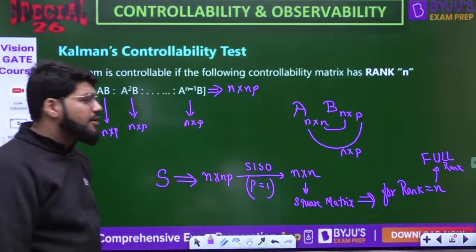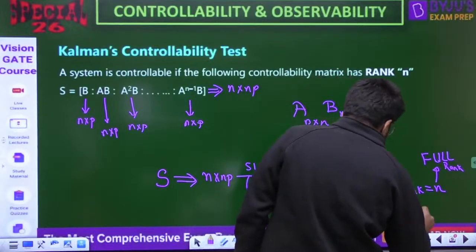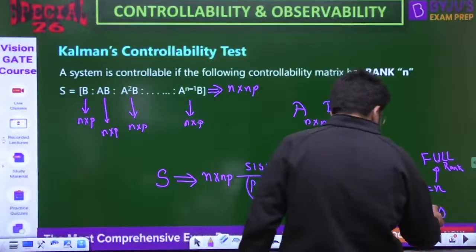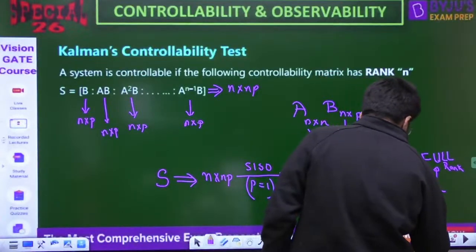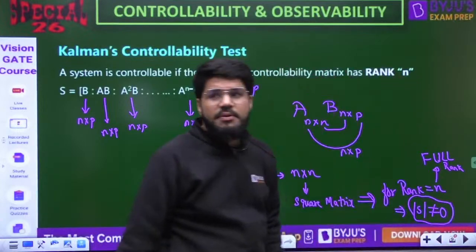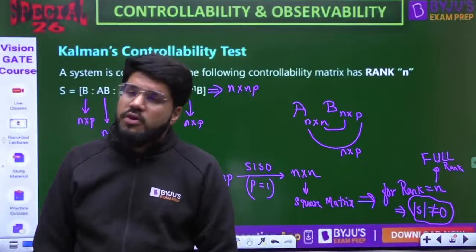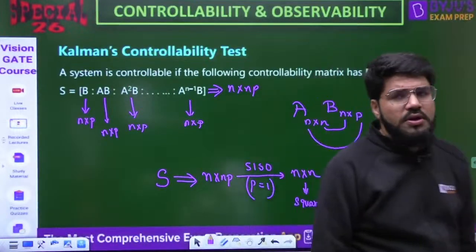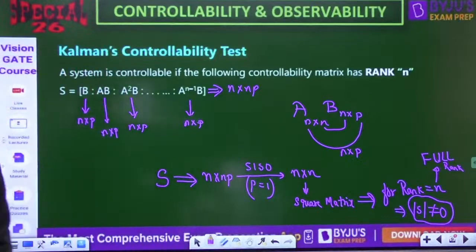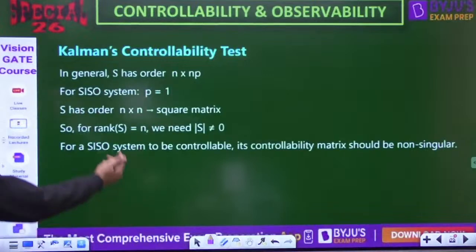For a square matrix to have rank n, the only thing that is important is that the determinant of S is not equal to 0. I hope you know this from basic mathematics. For a square matrix to have full rank, it should have a non-zero determinant. Or you can watch my sessions on rank in engineering mathematics. That is what is concluded actually.